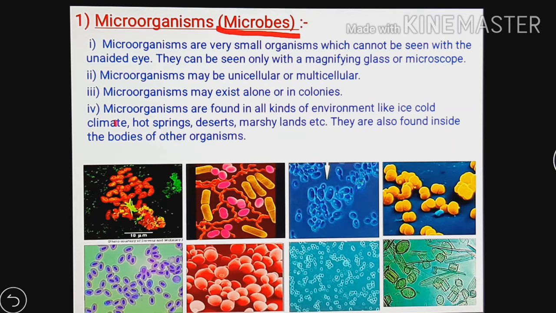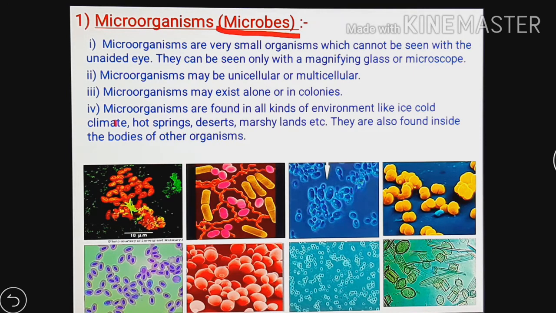Microorganisms are very small organisms which cannot be seen with unaided eyes. They can be seen only with a magnifying glass or microscope. So mostly microscopes are used to see these microorganisms because they are very small. With our open eyes we cannot see them.